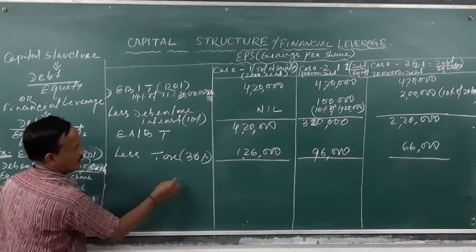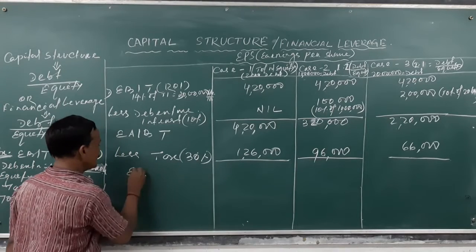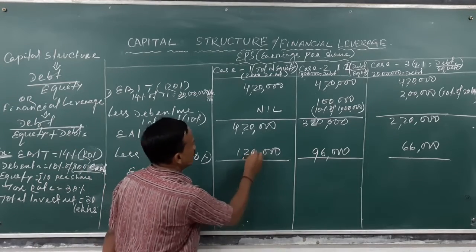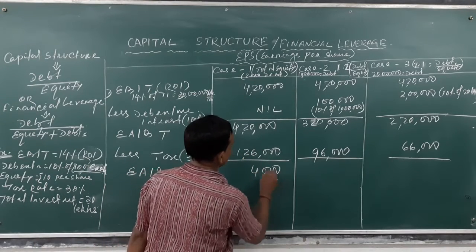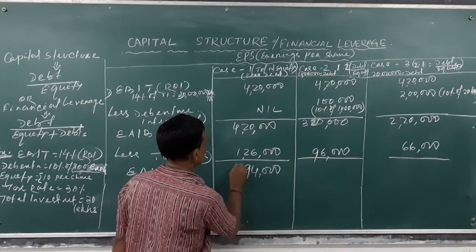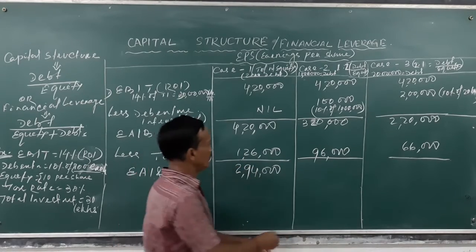Then this is the earnings after interest and tax, that is 2,94,000.